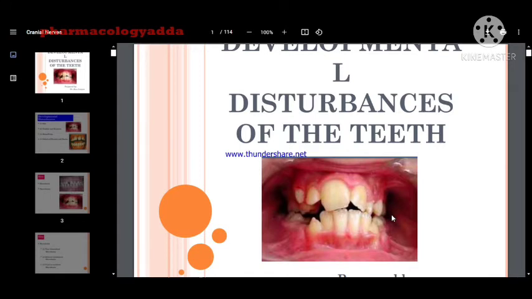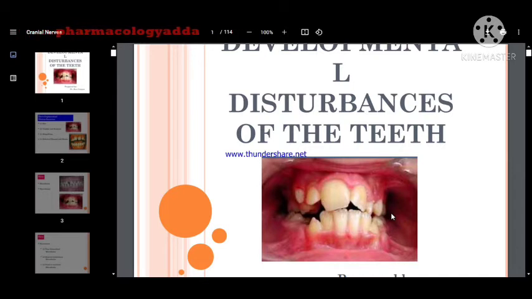Everyone, today we are going to discuss one of the important topics of oral pathology, that is the developmental disturbances of the teeth. What we all know is that a developmental disturbance of the teeth is any abnormality during the odontogenic process, or the odontogenesis, or during the whole tooth development, or even after the development of teeth. Any abnormality that can occur is known as a developmental disturbance of the teeth.